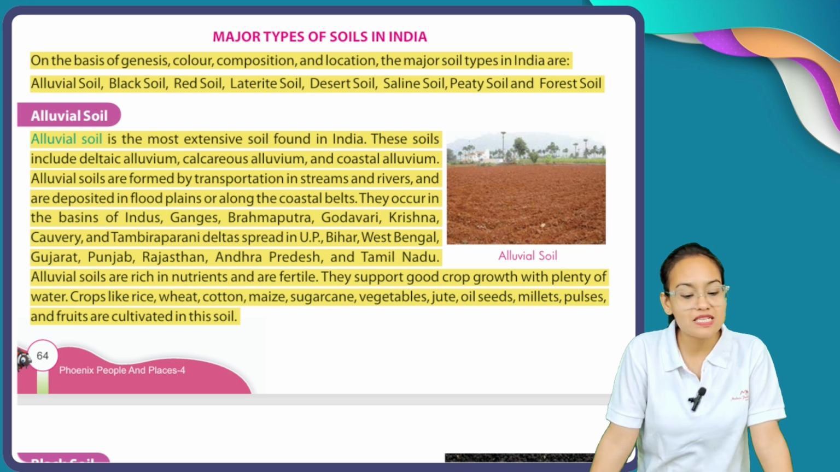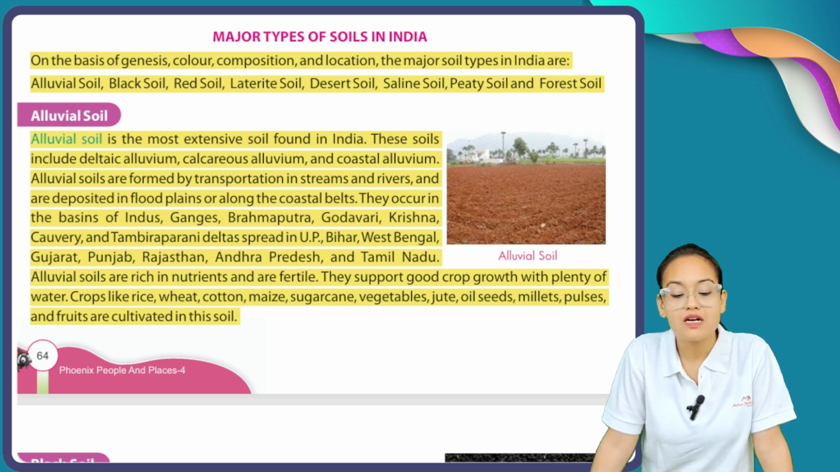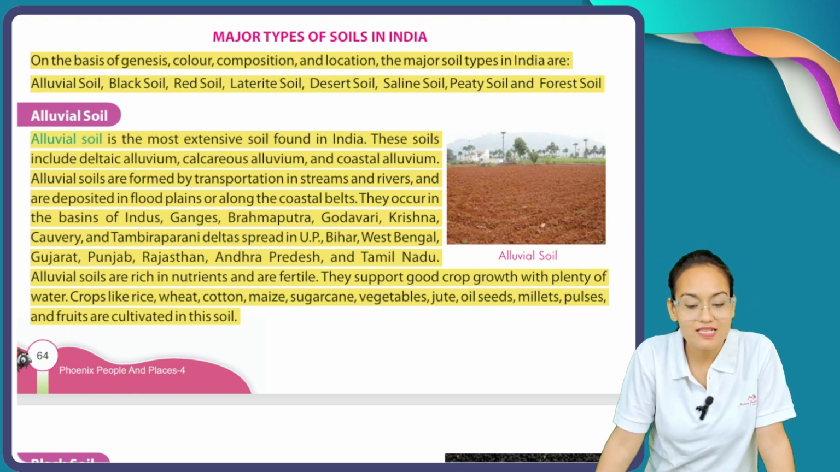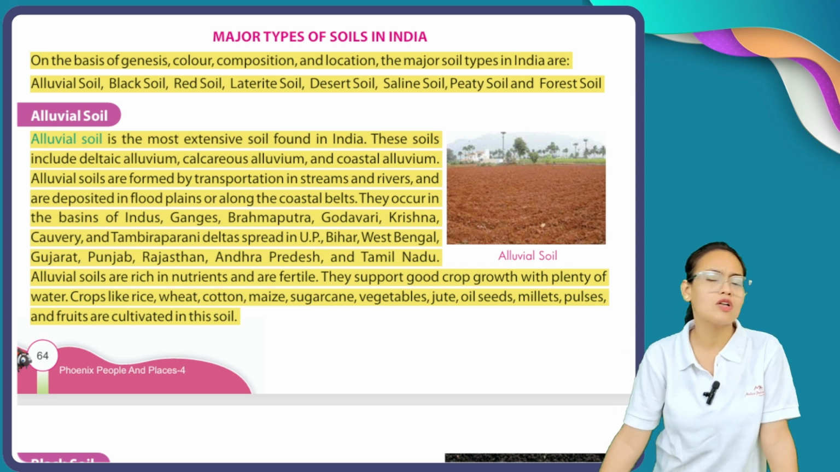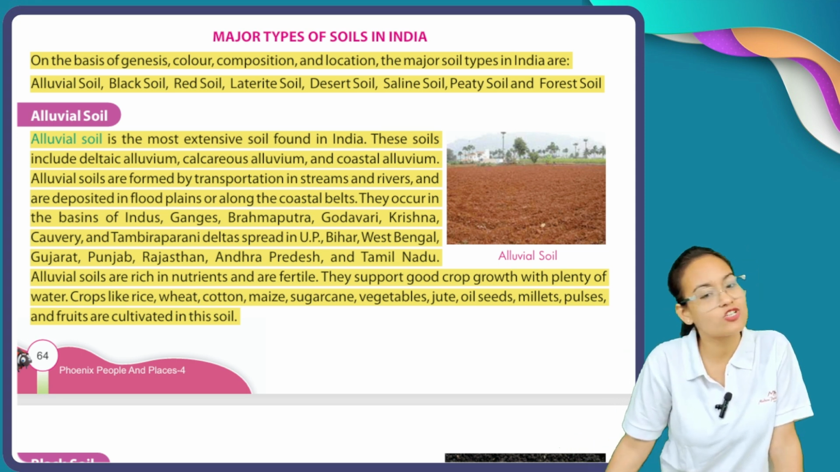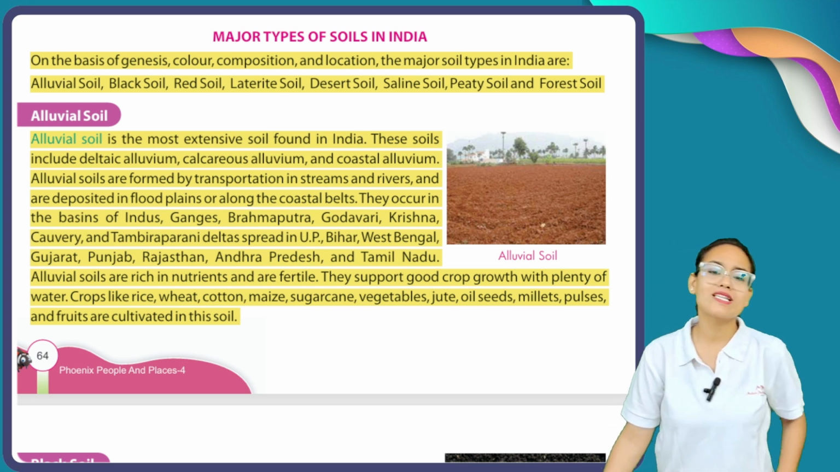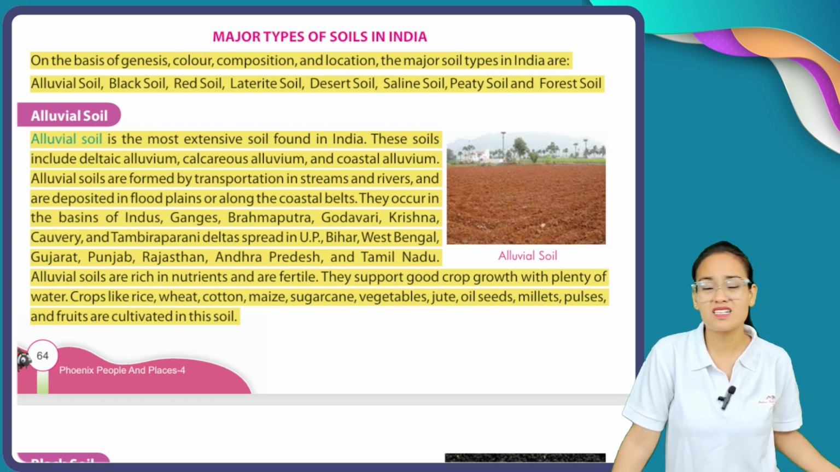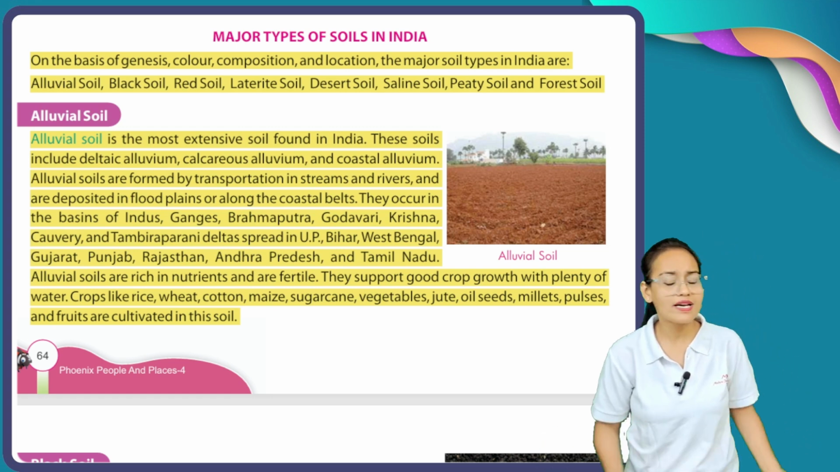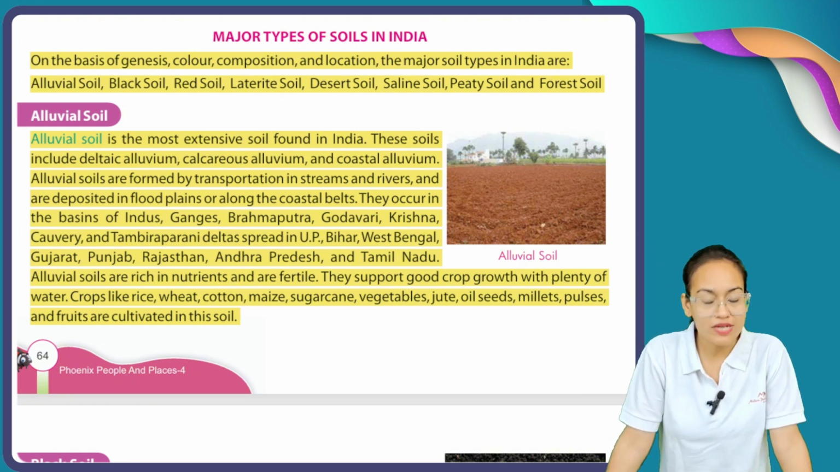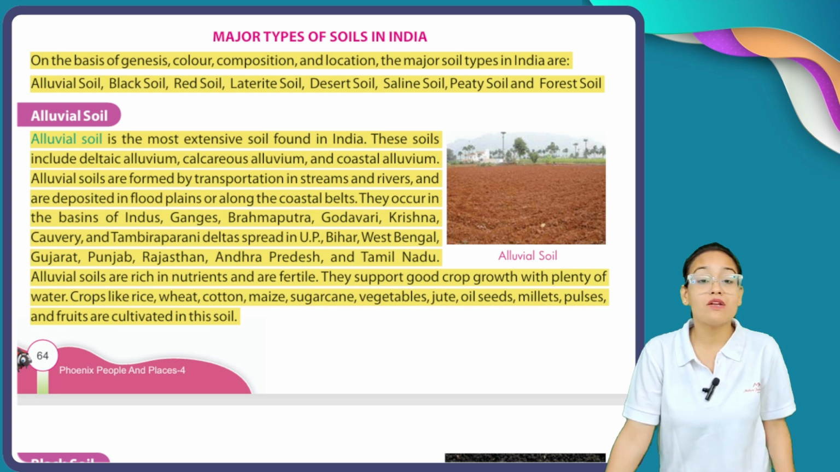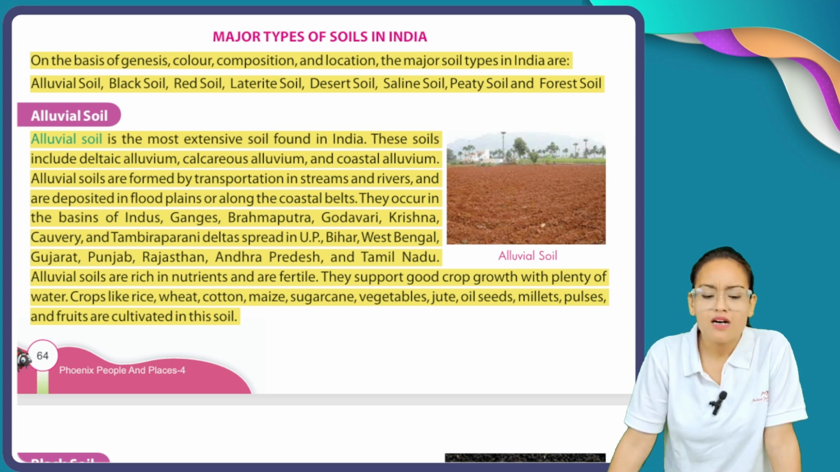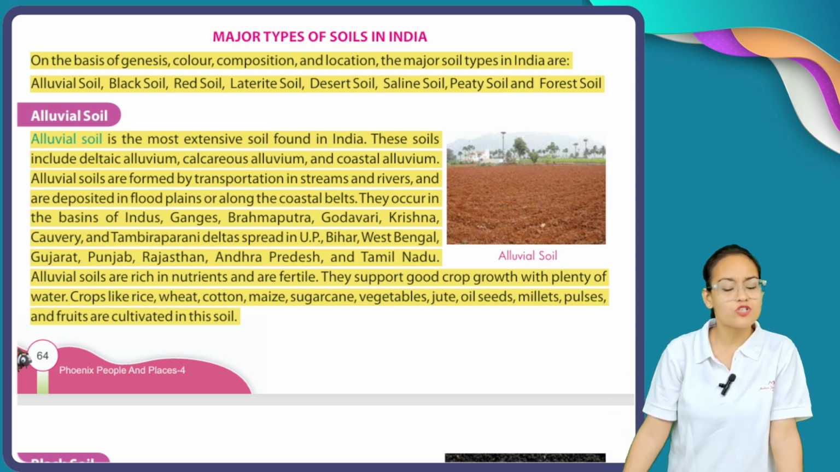They occur in the basins of Indus, Ganga, Brahmaputra, Godavari, Krishna, Kaveri, and Tambiraparani deltas, spread across UP, Bihar, West Bengal, Gujarat, Punjab, Rajasthan, Andhra Pradesh, and Tamil Nadu. So alluvial soils are formed on the basins of rivers like Indus, Ganga, Brahmaputra, Krishna, Godavari. The areas in which alluvial soils are found in majority are UP, Bihar, Gujarat, Punjab, Rajasthan, Andhra Pradesh, and Tamil Nadu.